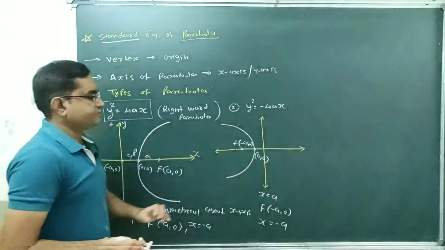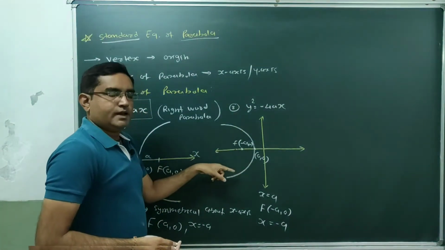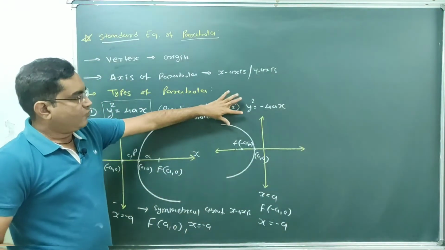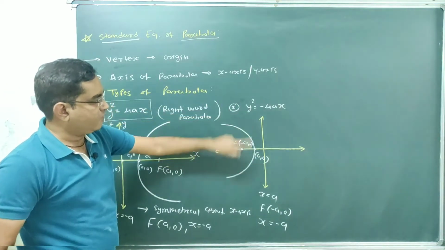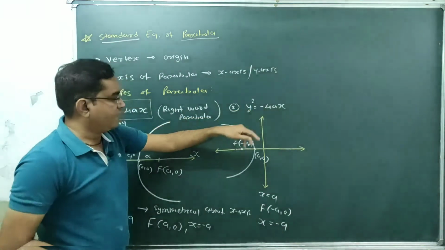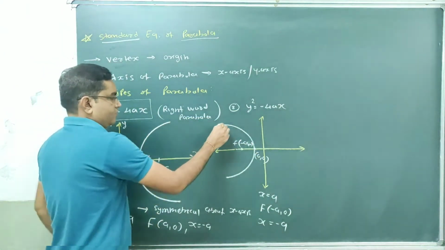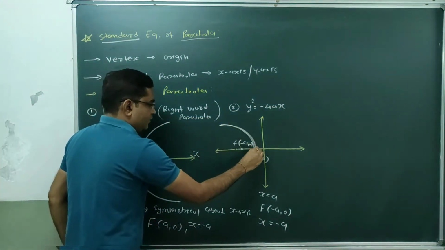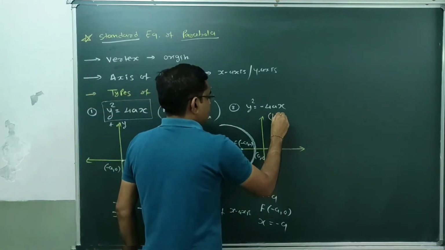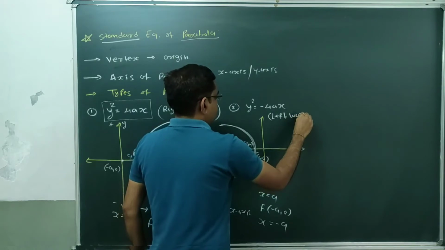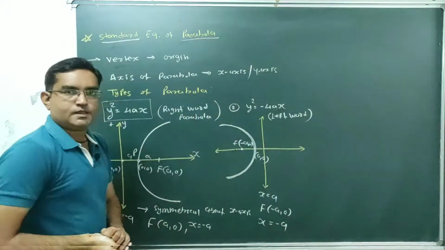Here this parabola is symmetrical about the x-axis. See, for positive and negative values of y, our x is negative. So this type of parabola we call a leftward parabola. Clear students?